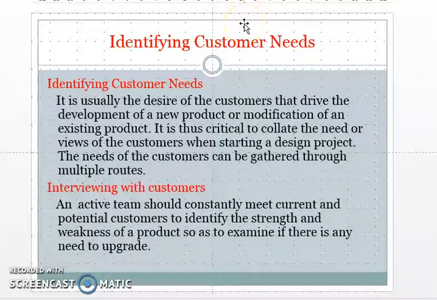After identifying customer needs for a new product or an existing product, you have to take different views of the customers, and before the start of the project you have to identify the customer. You can do this by interviewing customers. The potential customers are identified, and the requirements and the present product's strengths and weaknesses are examined to see the need for an upgrade.